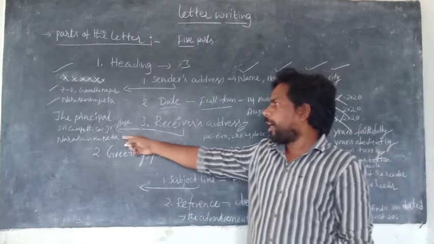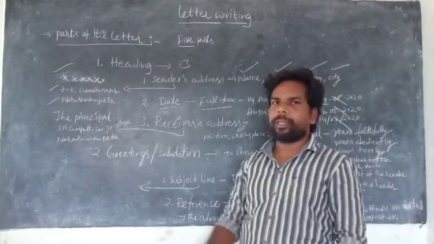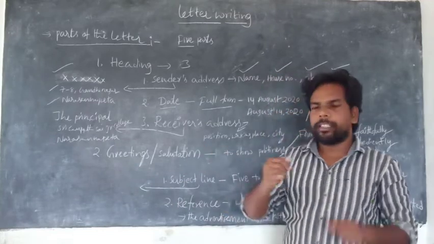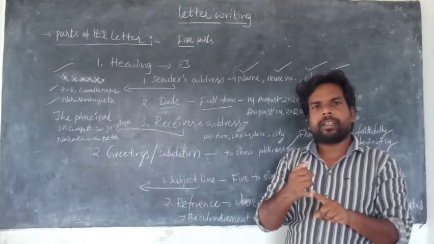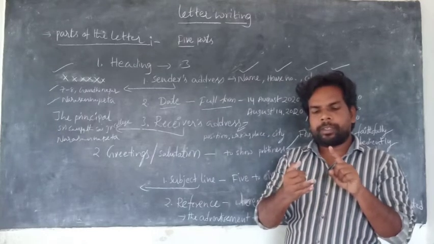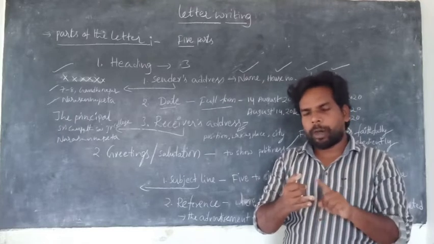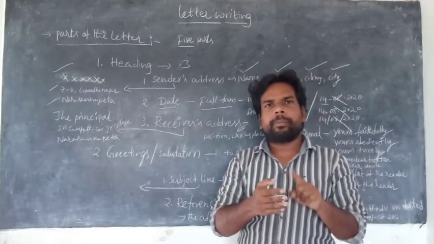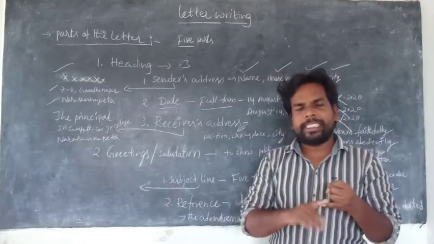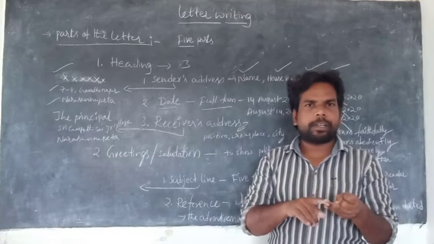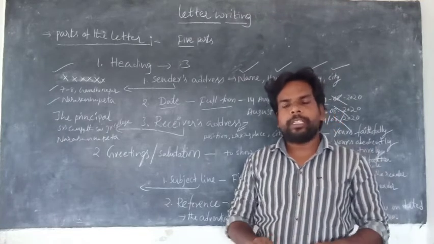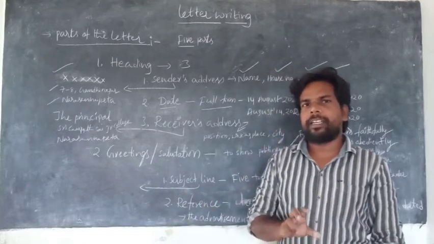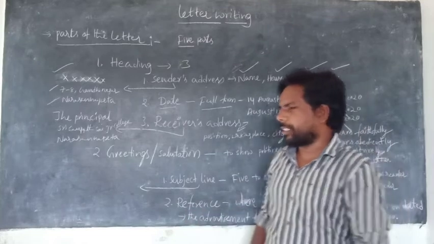This type of receiver's address, with designation and working place, is written only in formal letters. In informal letters, we write the name of the receiver, the house number, village name, post name, mandal, district, sometimes the state also, and pin code. Is it clear? This is the receiver's address.